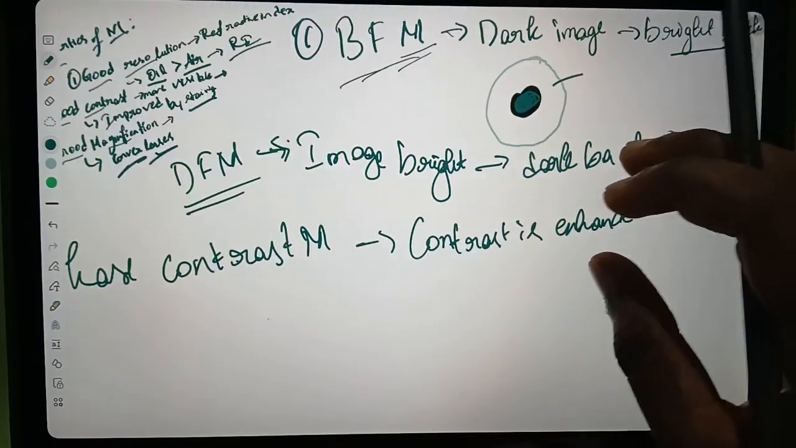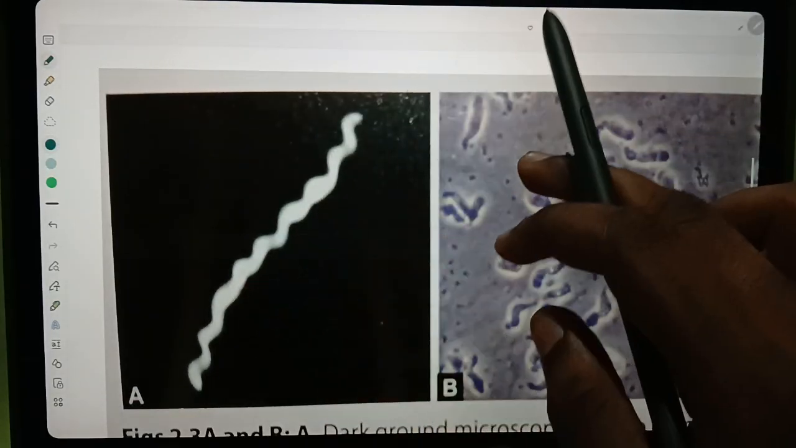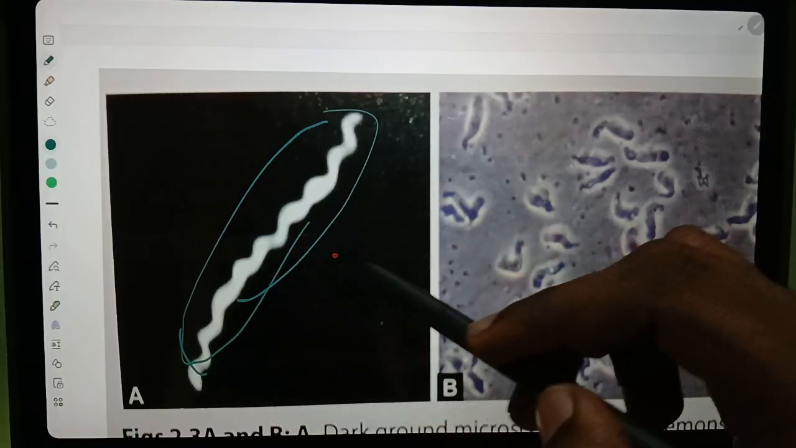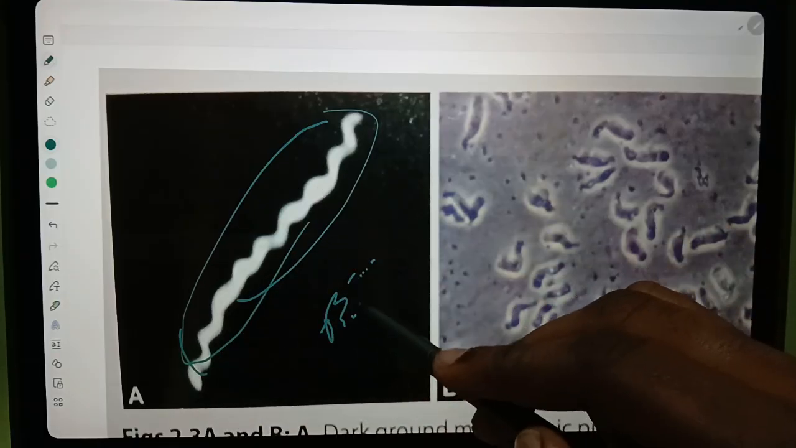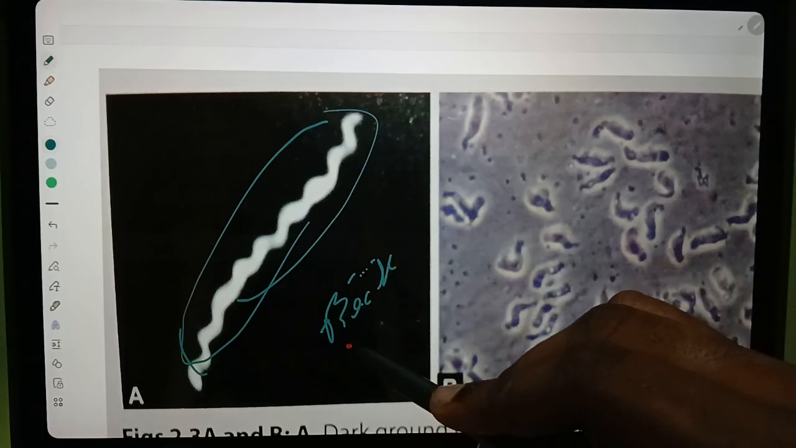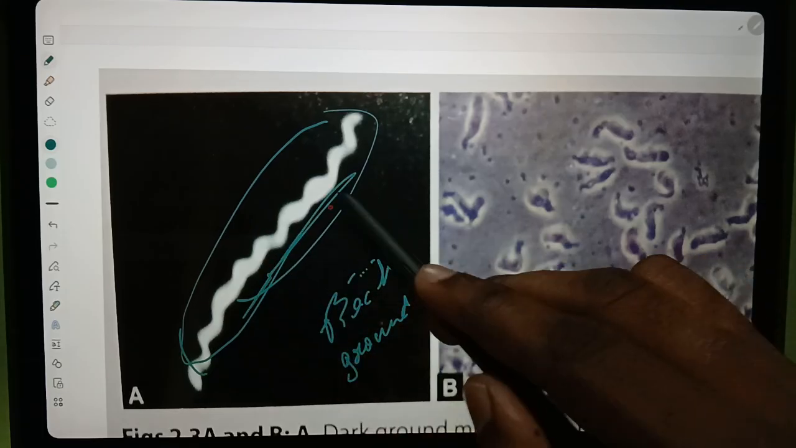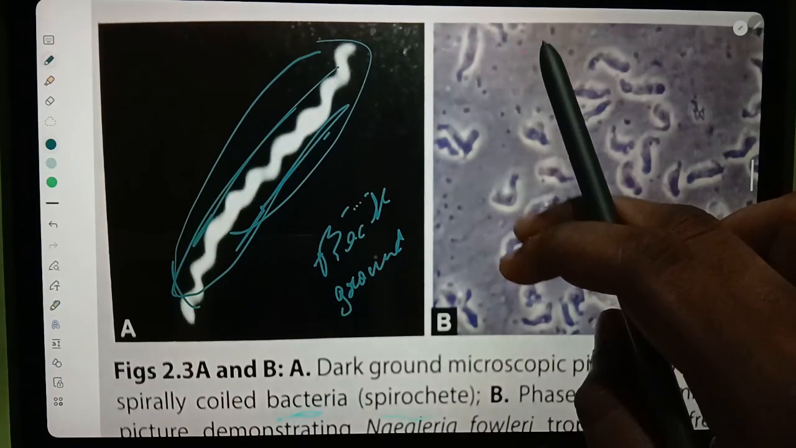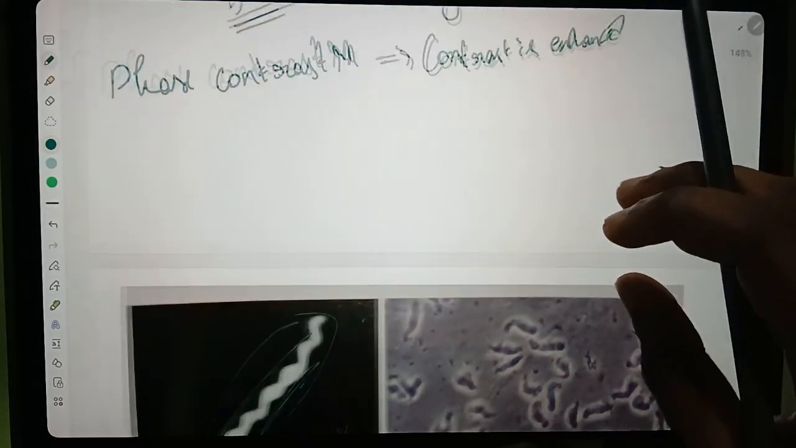And coming to the dark field microscope, there will be a bright image. In this we can see a bright image with a dark background. This is the background, and this is the image. We will see it is a spiral coil bacteria. Okay, this is a dark field microscope.